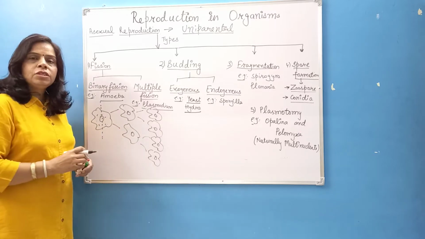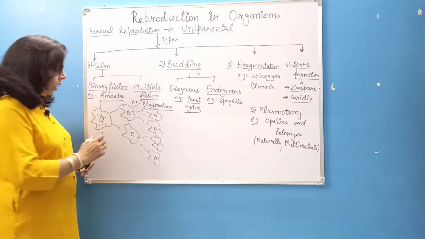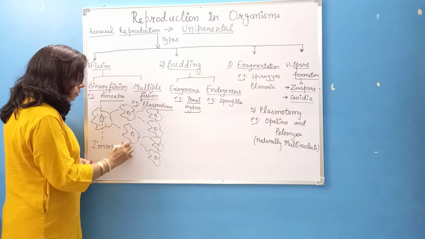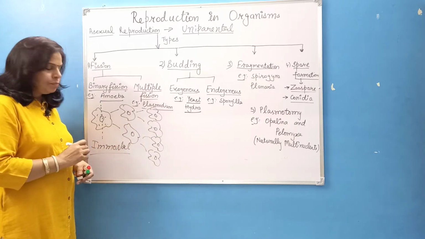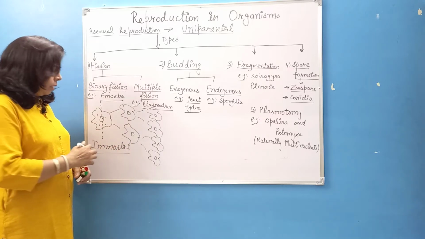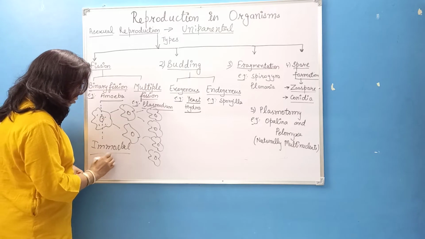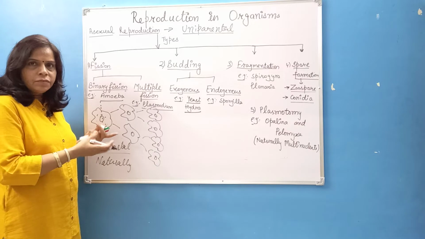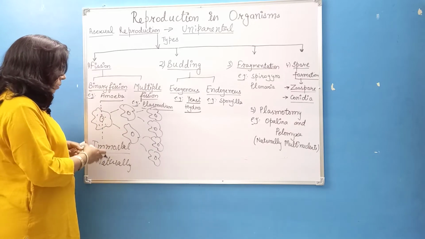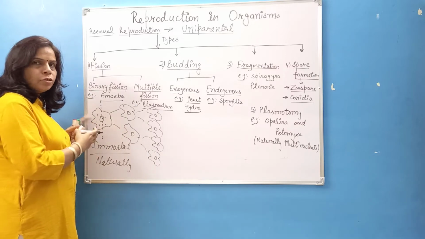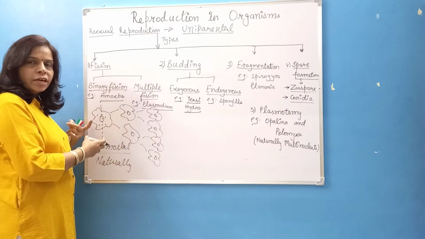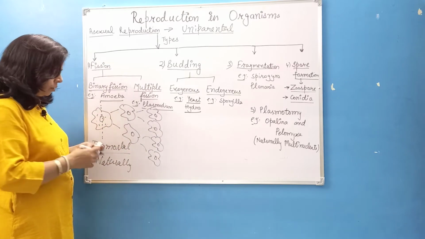The organisms dividing by binary fission are considered immortal. Immortal means they never die. Because, naturally, if accidentally you crush the amoeba, it will die. But during the binary fission, it is simply dividing into two halves. These two halves are further dividing, means it's never dying. So, they are considered immortal, right?